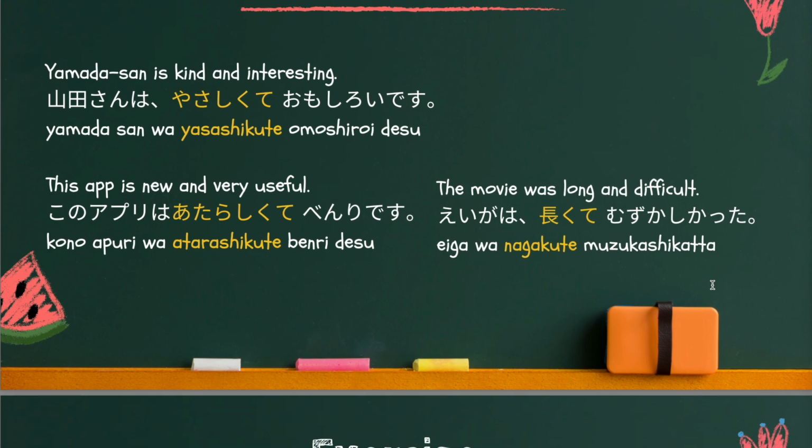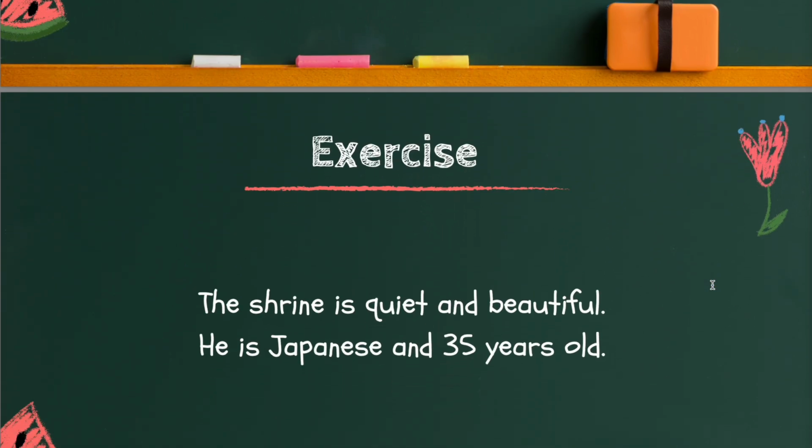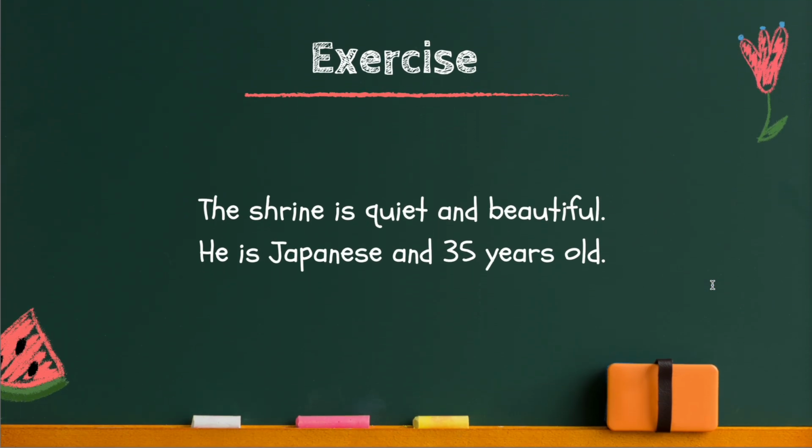So now I have one more exercise for you. This time, 2 sentences. So stop the video and translate the sentences into Japanese. When you are ready, please come back.